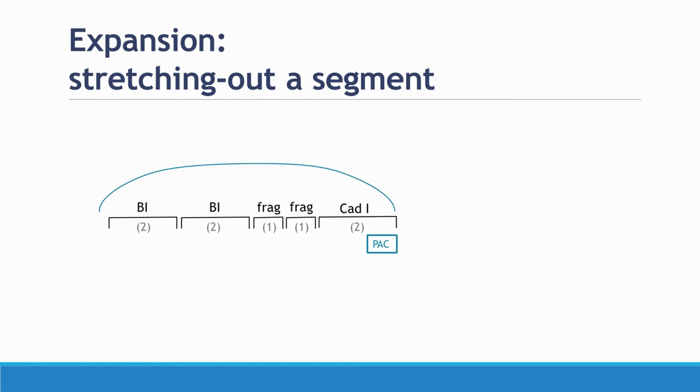So if I have a 2-bar basic idea, I expect it to be 2 bars, another 2 bars of basic idea, frag for 1 bar, frag for 1 bar, and cadential idea for 2 bars, like I've got on the diagram.